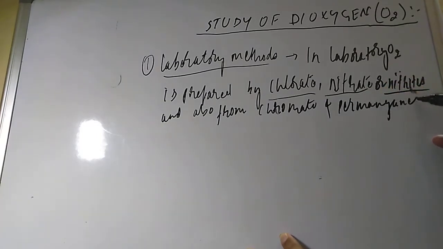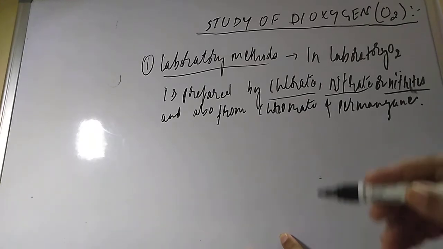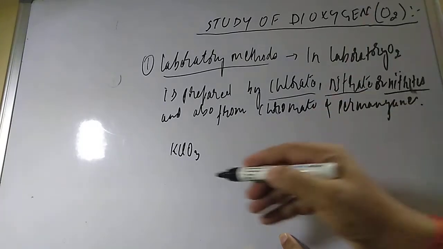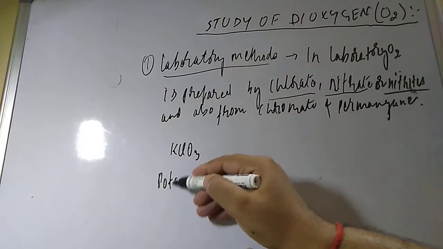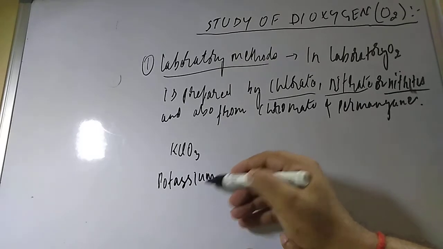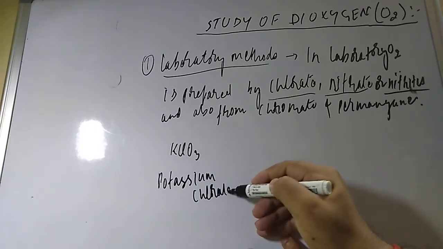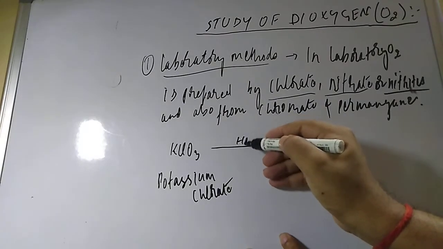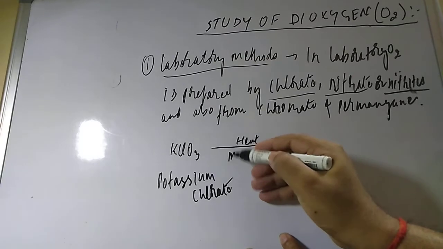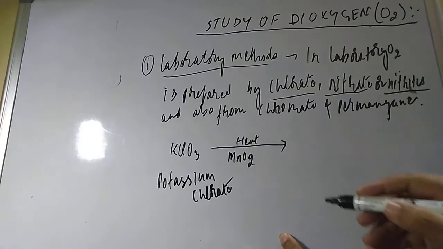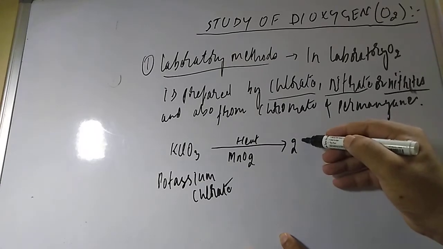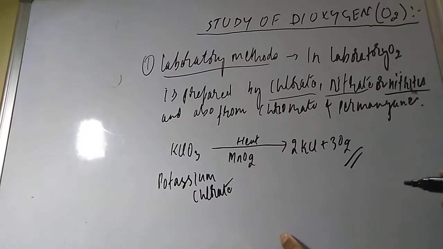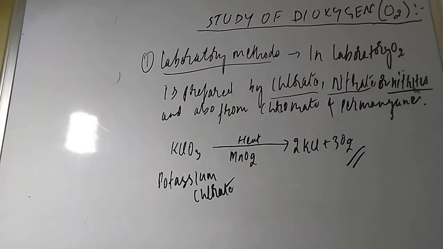This we will study in the laboratory. Firstly, the chlorate: KClO3, which is potassium chlorate. When you heat this potassium chlorate in the laboratory in the presence of a small amount of manganese dioxide catalyst, MnO2, it gives 2 mole of KCl and 3 mole of dioxygen. This is the best method of preparation of dioxygen from potassium chlorate.